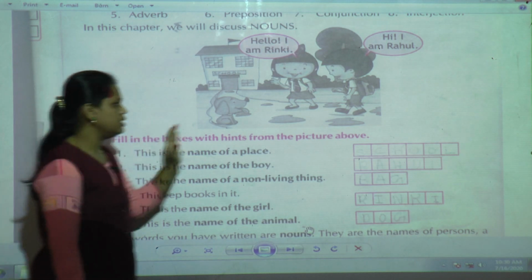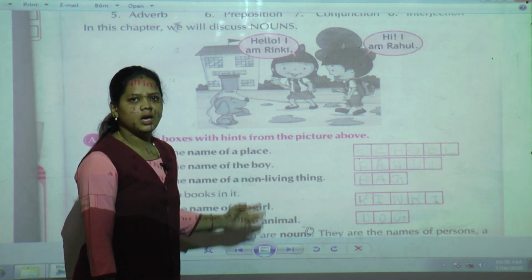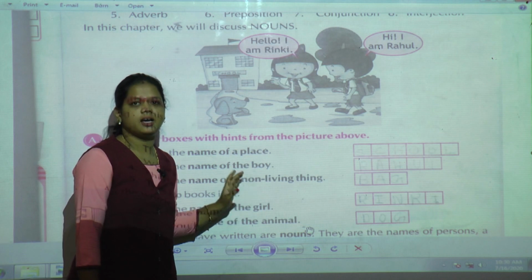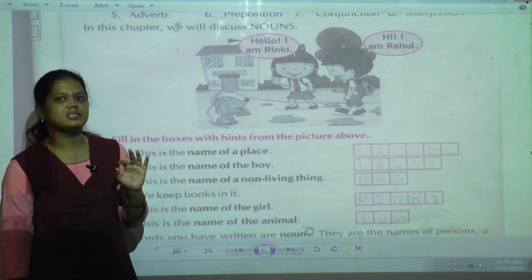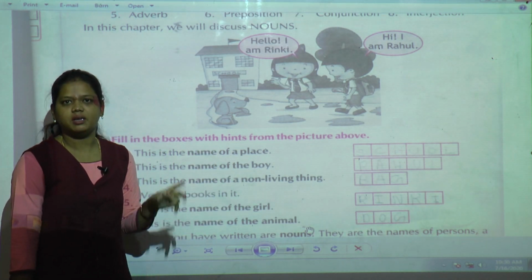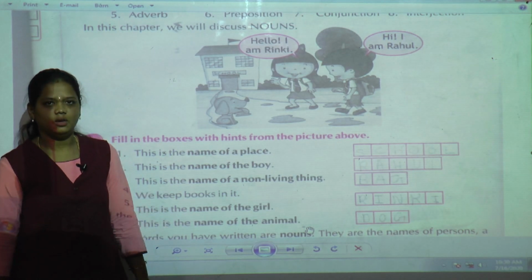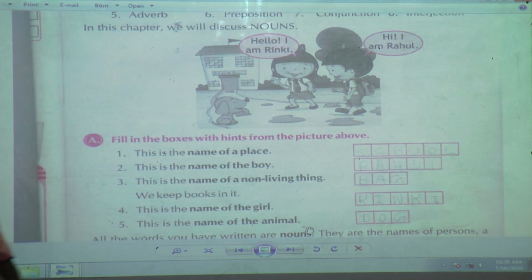With the help of these names, what have we understood? We have understood that a noun is the name of a person, animal, place or thing. Now in the B question also we have studied.